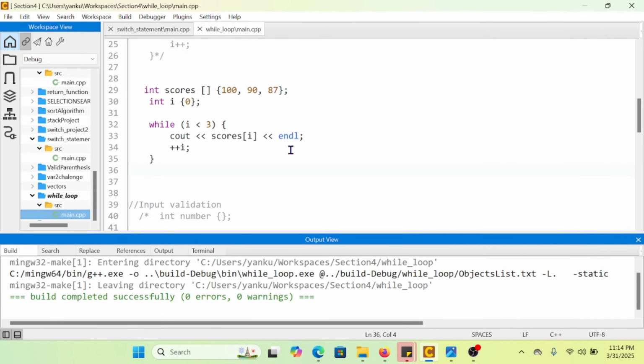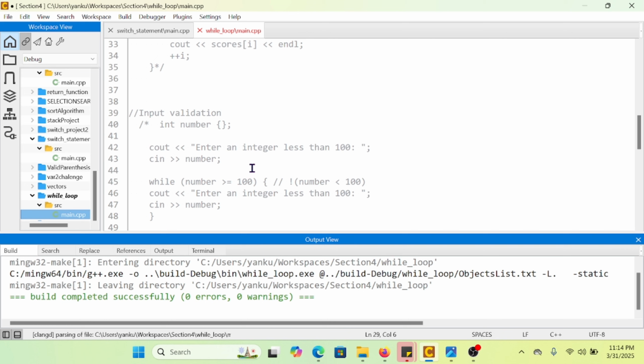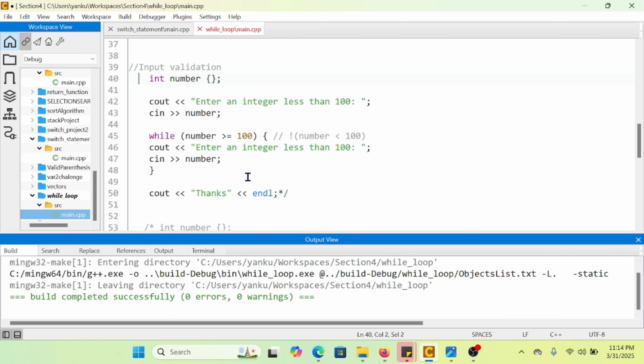So that's a little bit it, okay. We're going to move on to the next example right now, where we're going to implement some input validation with a while loop.